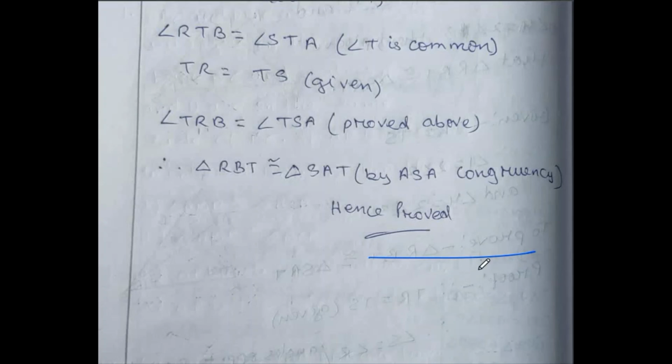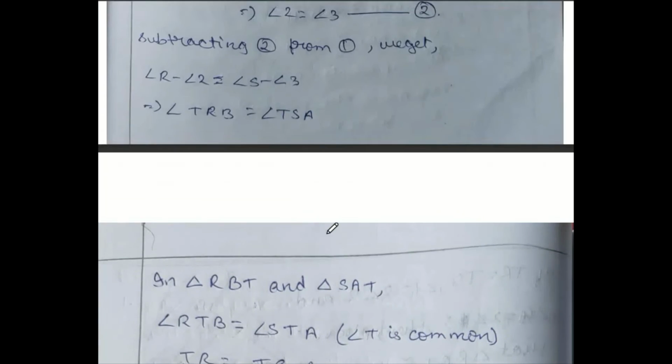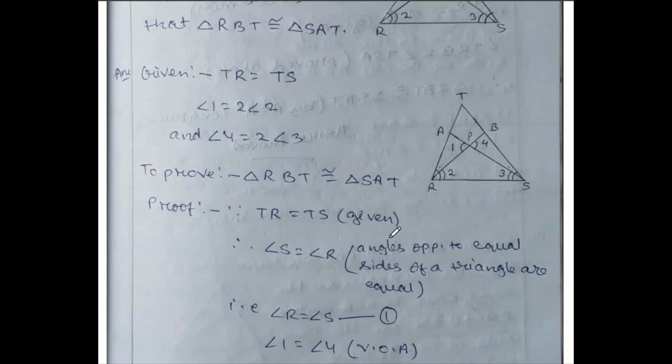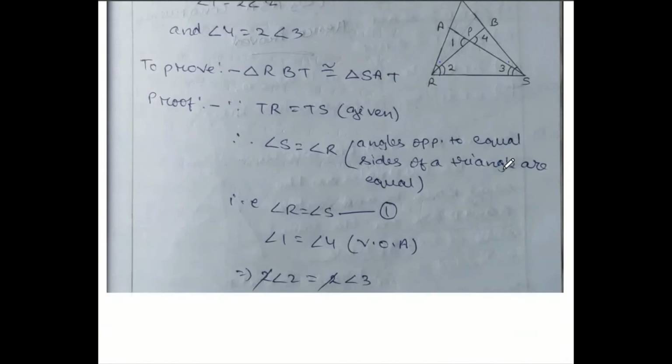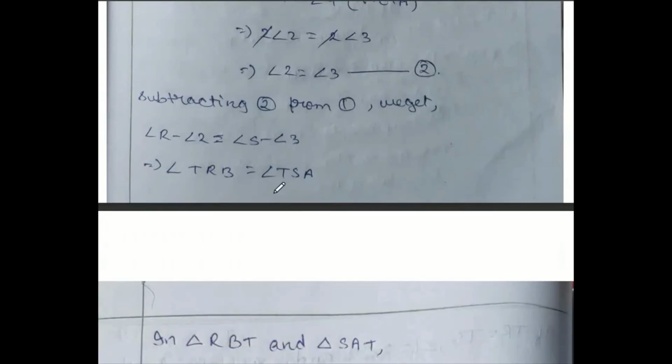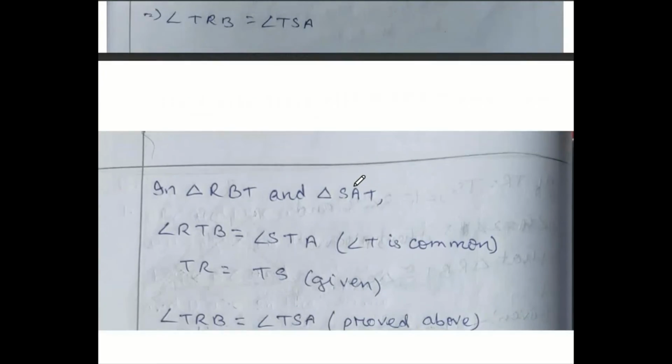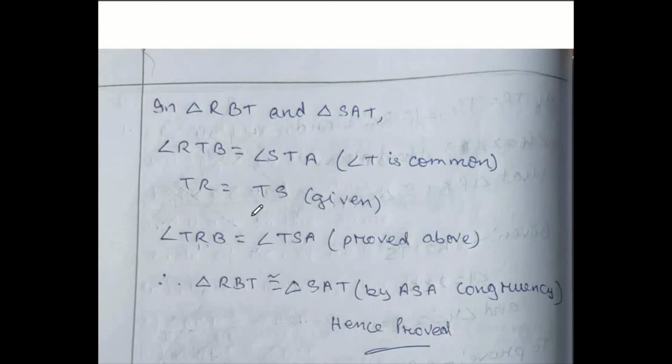This is your question number 10. So to prove this congruency, very simple. I have taken this one as a common angle. This TR and TS both are equal, and this angle is already proved by showing this subtraction. I have proved already TRB and TSA both are equal. So I have taken this condition. By angle side angle congruency, we can prove both the triangles are congruent.